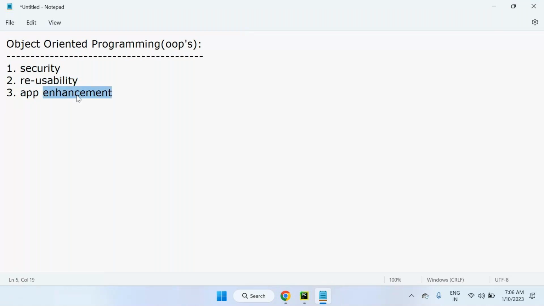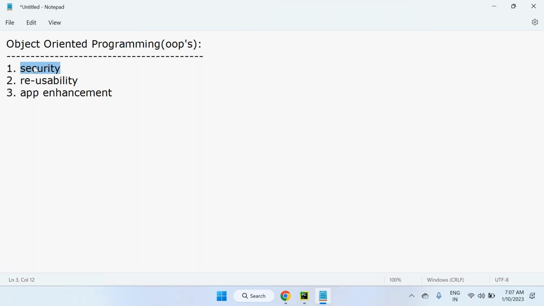These are benefits only, sir. These are not features of object-oriented programming. Features are different, benefits are different. Okay, still features are there. I'll talk about features also. But right now, these are only benefits of object-oriented programming. If your programming language is object-oriented, then what advantage, what benefits will you get? That I'm saying.